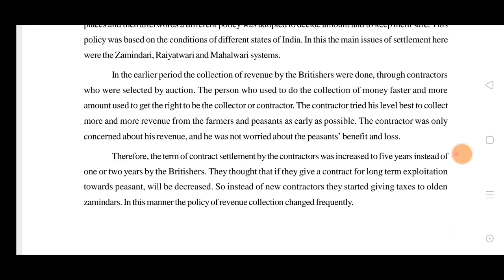Now the Britishers thought that instead of giving to these contractors, they would have to pay them again the same amount. So instead of that, they would do another policy: they would give directly to the zamindars, those collectors from the locality. Those who were locals of the zamindars were directly given the right, and thus these types of frequent changes were happening at that time.